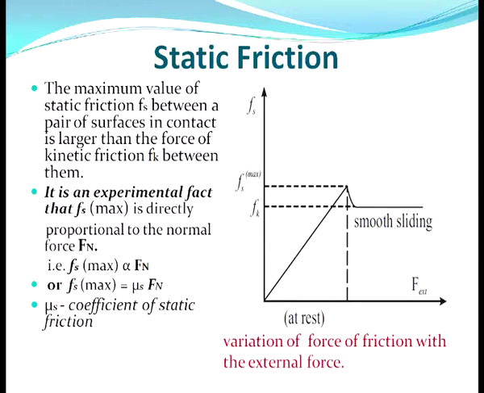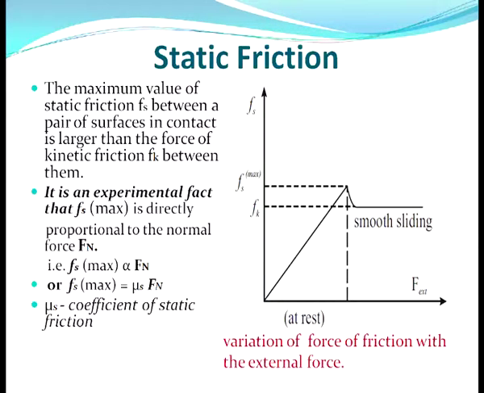So Fs maximum is proportional to Fn, or Fs maximum equals mu s Fn. Here the proportionality sign is replaced by an equal sign, and there is a constant of proportionality, mu s. And what is this mu s? Mu s is the coefficient of static friction.